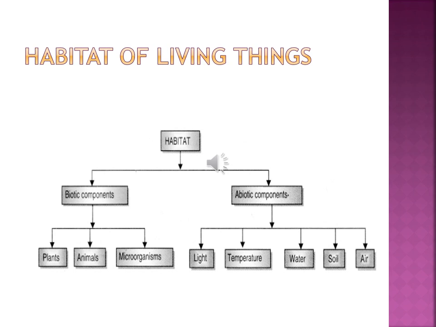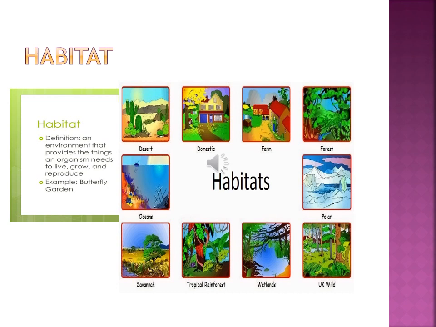We can see in the next slide. I told you in the previous slide that a habitat is an environment that provides the things an organism needs to live, grow and reproduce. Like you can see in the picture, different types of habitat. Each habitat has different adaptations, like the polar region, an area surrounded by ice.